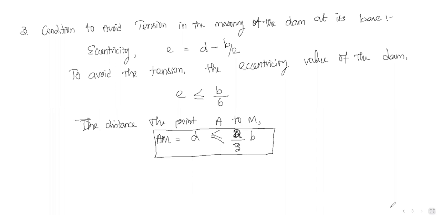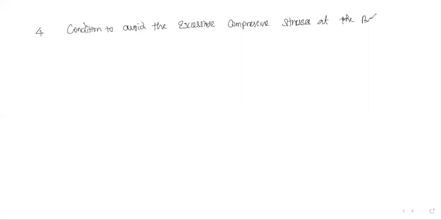Okay. Then fourth one, condition to avoid the excessive compressive stresses at the base of dam.